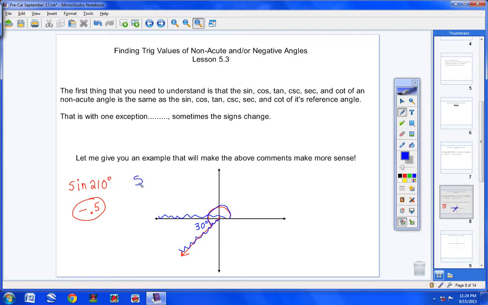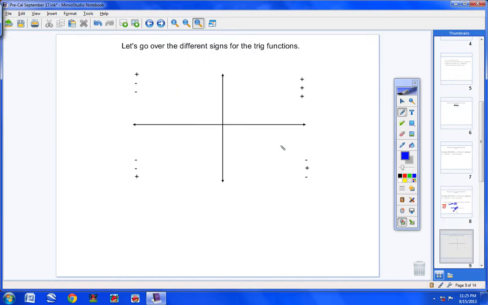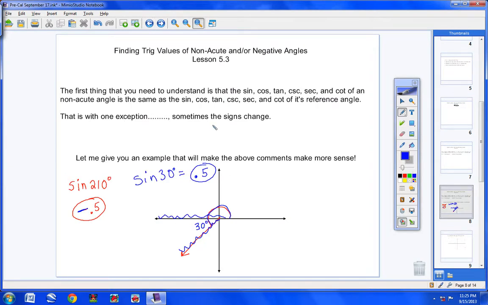Now I want you to type into your calculator, now don't forget, what's the reference angle of 210? The reference angle of 210 is 30 degrees. Now type into your calculator the sine of 30 degrees. Go ahead and do that and see what you get out. If you type it in correctly, you will get out 0.5. Do you see what I'm saying to you? When I ask you to find the sine of an angle that's 90 or larger, you can use the reference angle to help you find that answer. The only thing is, sometimes the signs change. And if you'll look at the next page here, we're going to talk about those signs in just a second, okay? But do you see how this works?